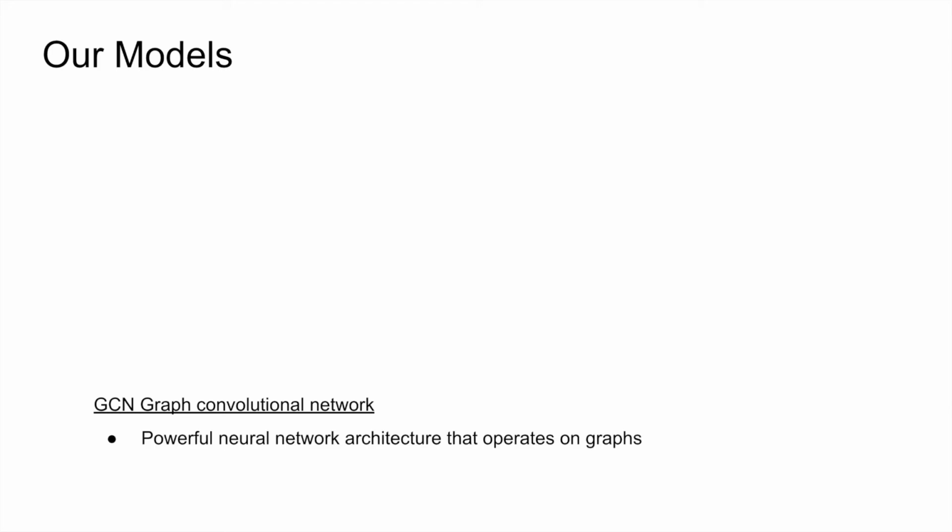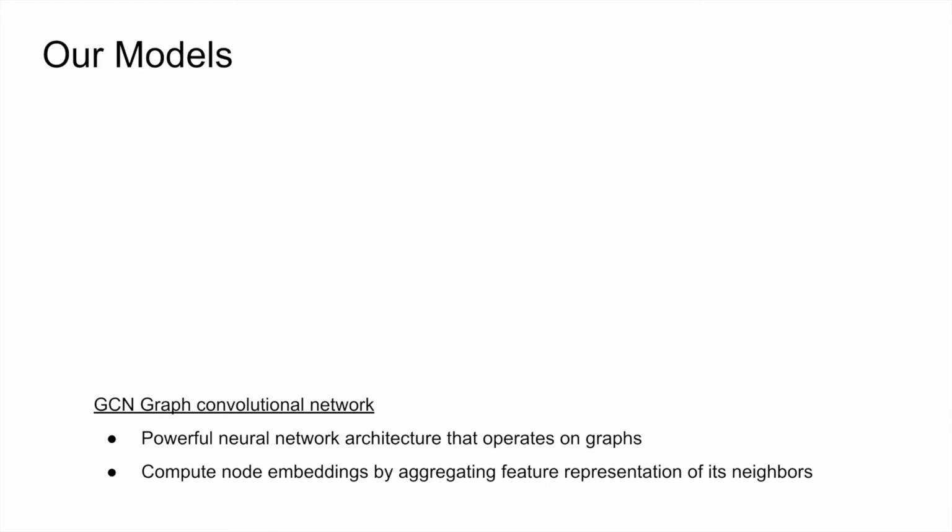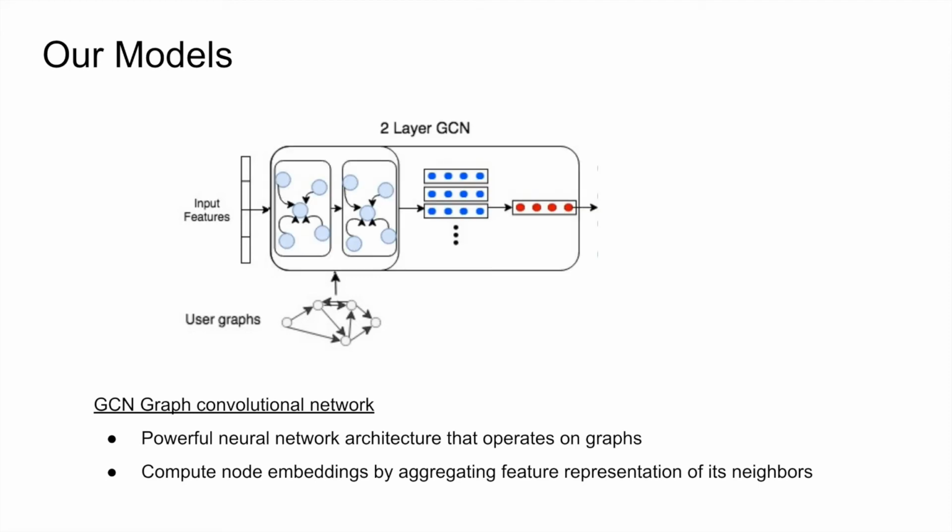Let's move on to our models. We utilize graph convolutional networks in our model. They are powerful neural networks which train embeddings on graphs with neighbor information. We have our input features, with user graphs as an input, fed through a two-layer GCN, and then we apply mean pooling to obtain a single graph representation for each graph. This representation is then fed to a linear layer and a classifier for prediction.